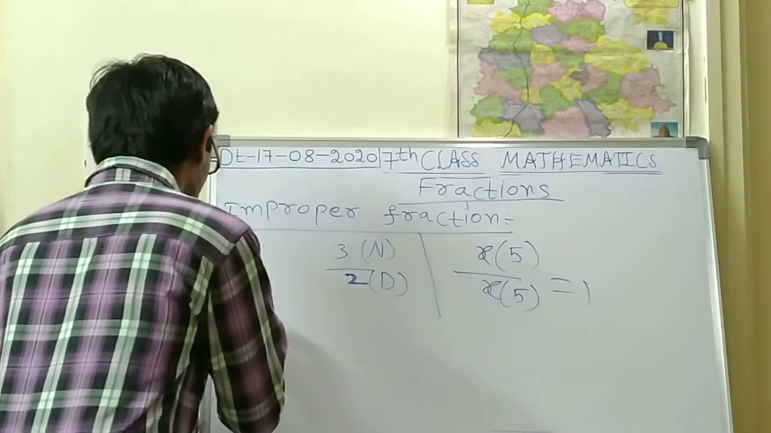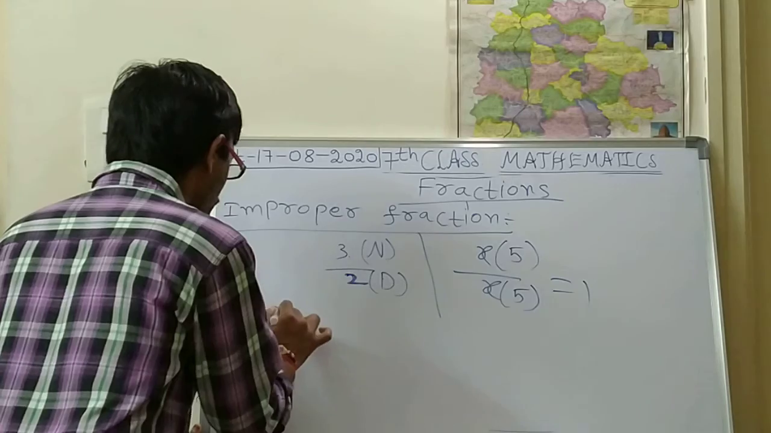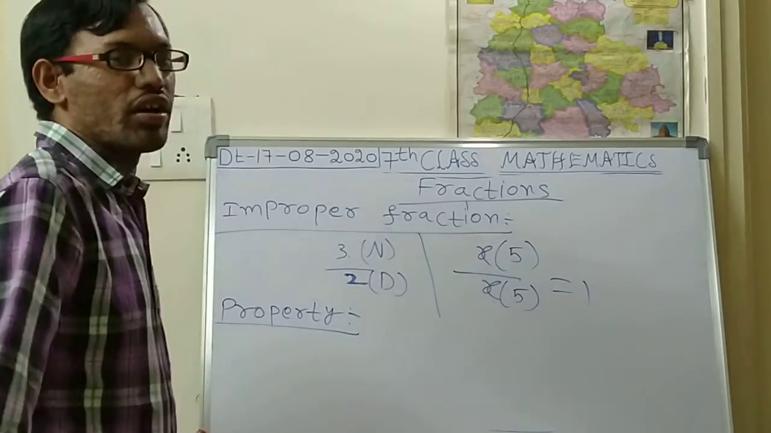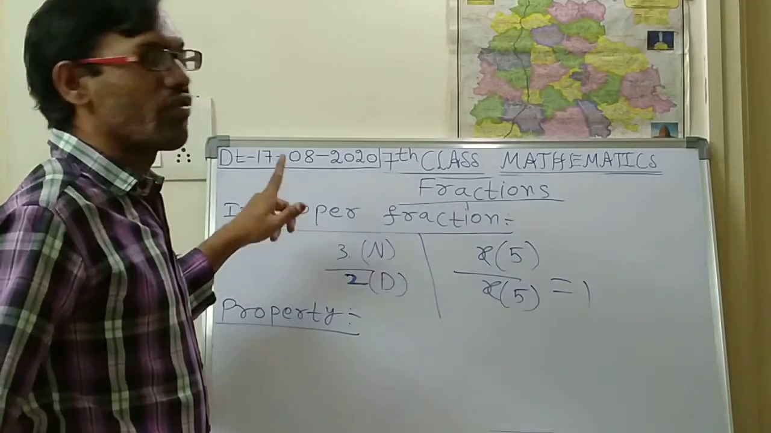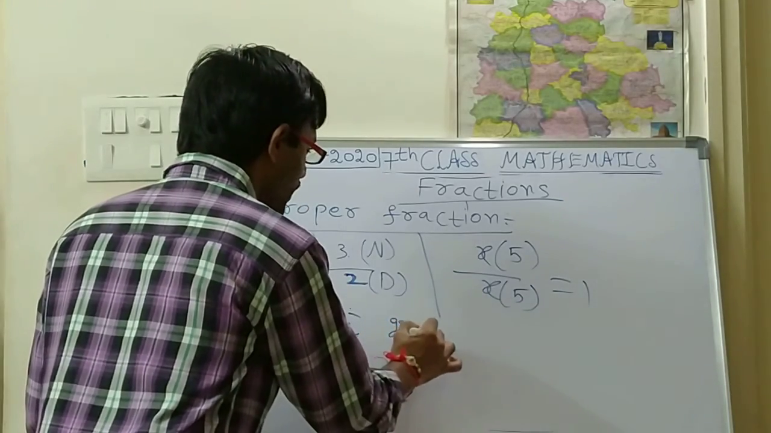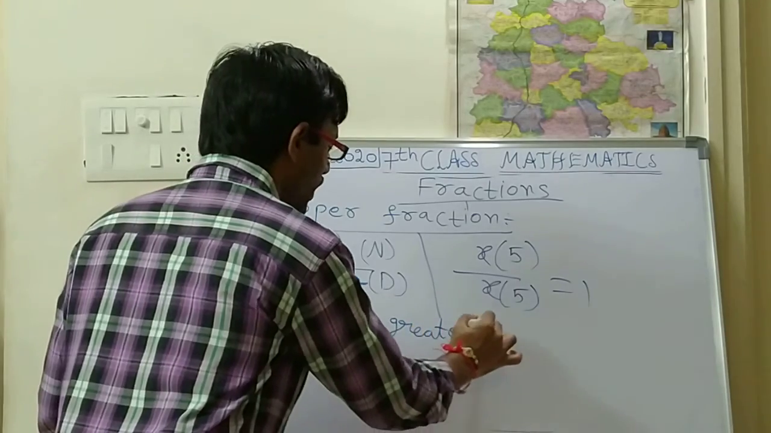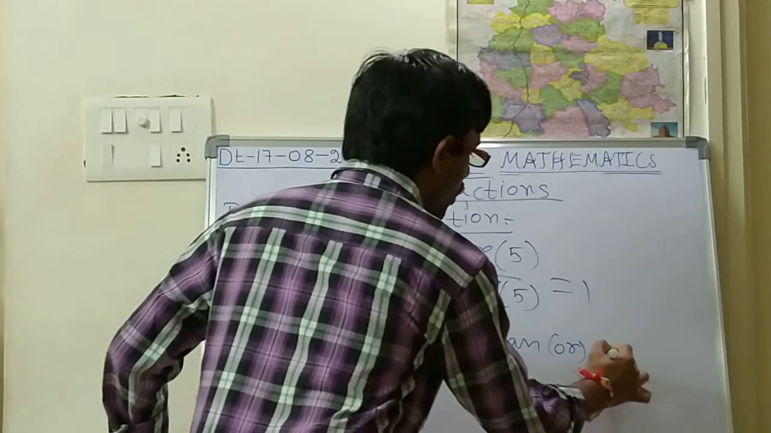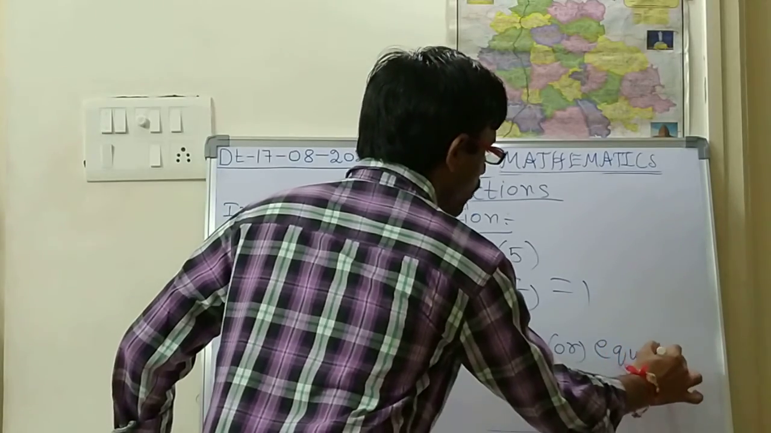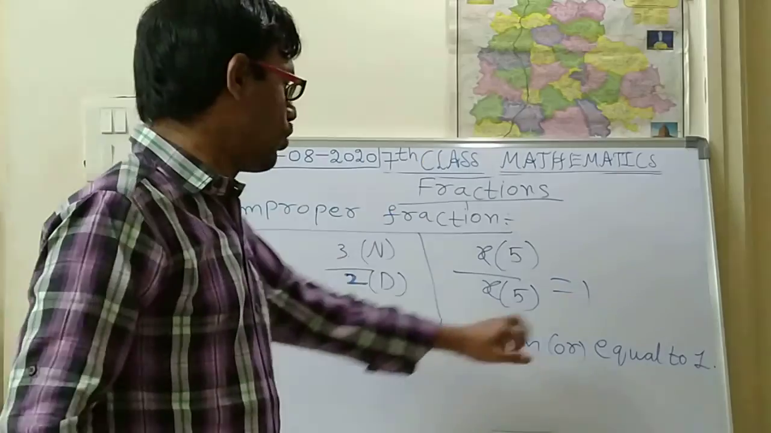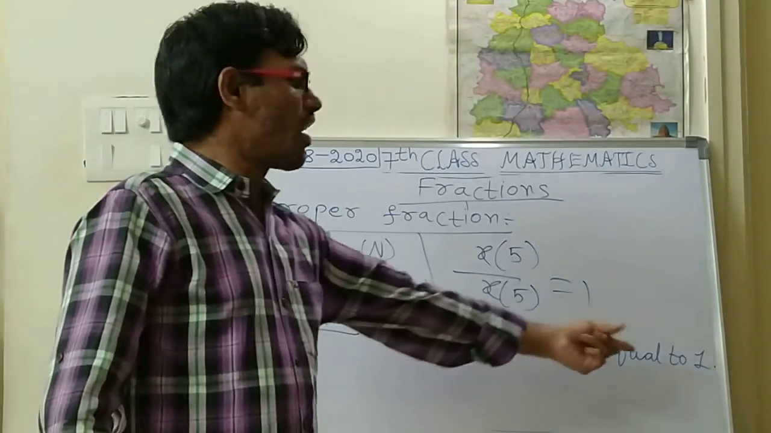So what is the property of an improper fraction? Just as a property, the value of an improper fraction should be either greater than or equal to 1. Either greater than or equal to 1.